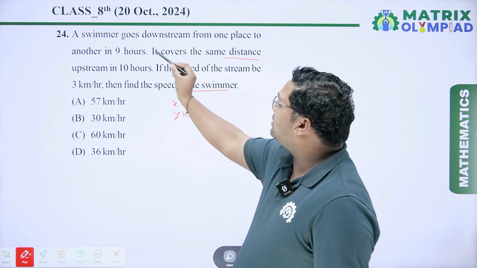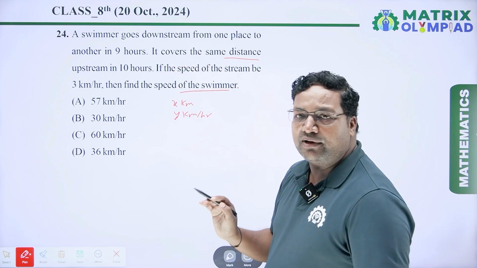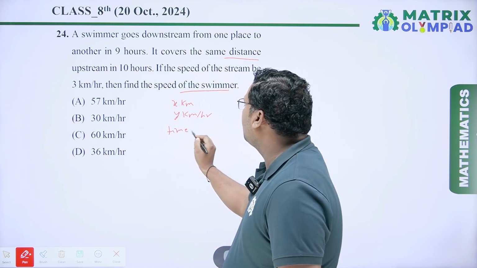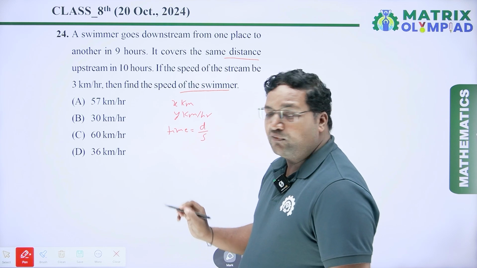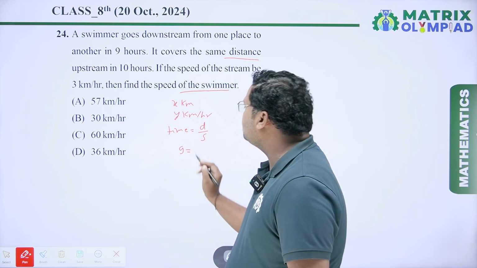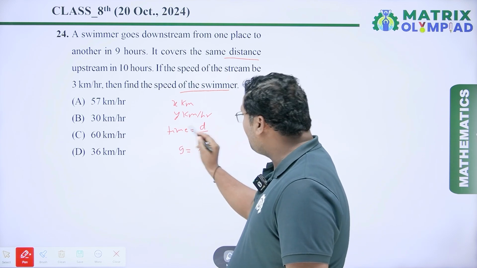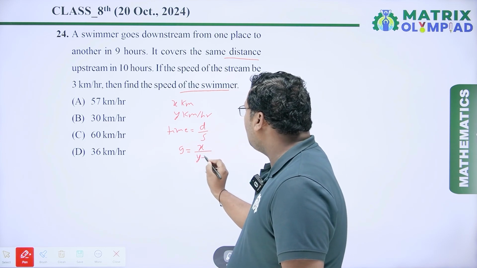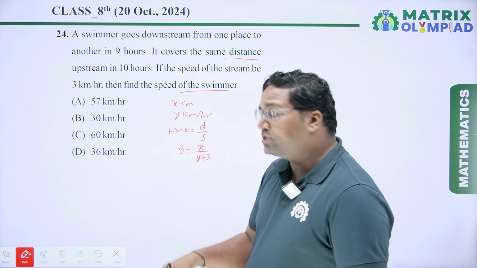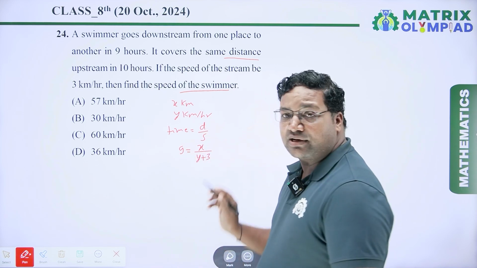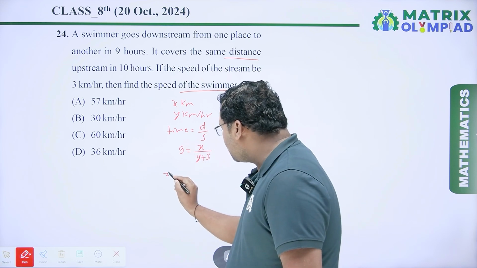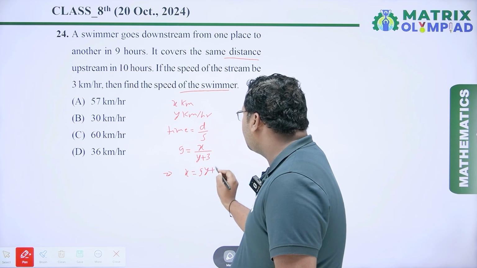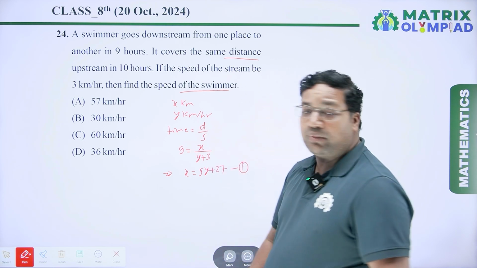So the first equation: a swimmer goes downstream in 9 hours. So time is equal to distance upon speed. For downstream, time taken is 9 hours, speed is y plus 3 and distance is x kilometer. So it is 9 equal to x upon y plus 3. When the swimmer goes downstream, the net speed will be y plus 3 km per hour. So from this equation, we write x equal to 9y plus 27. It is our equation number 1.